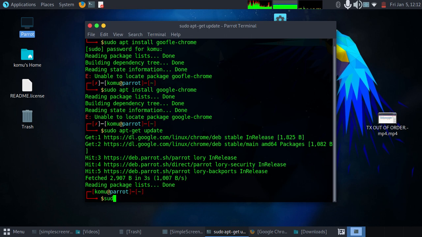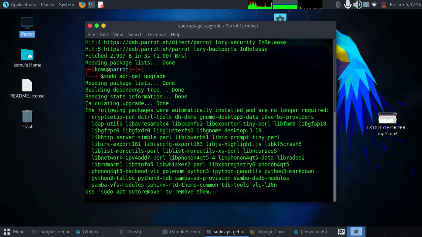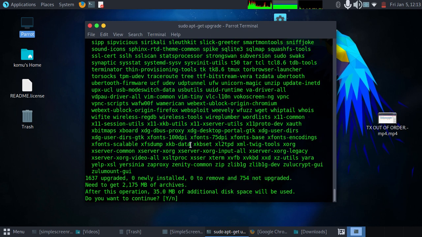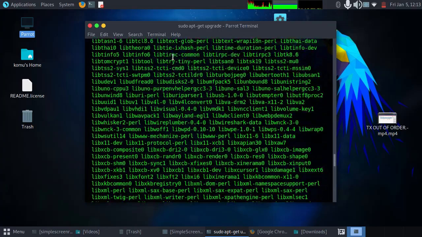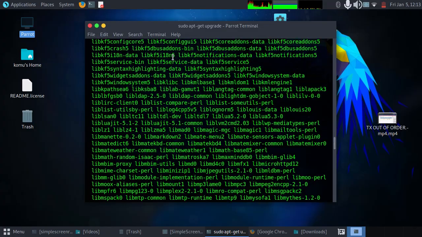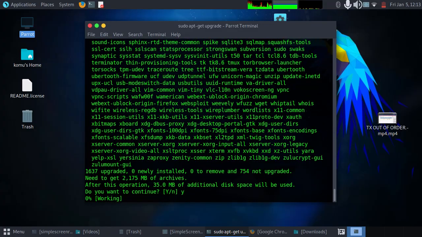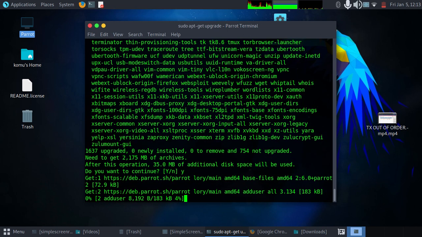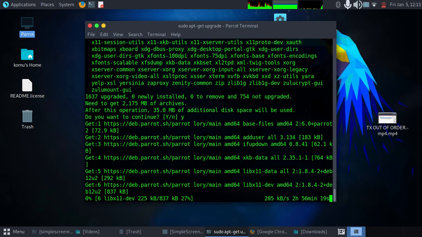And also don't forget to do apt-get upgrade to upgrade all your system. You see, I have these packages that I need to upgrade. Just say yes, and wait for them to finish upgrading.